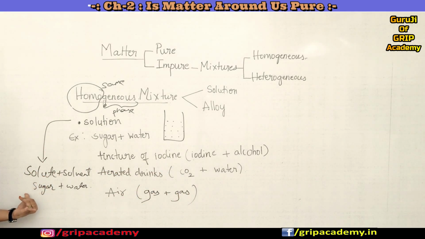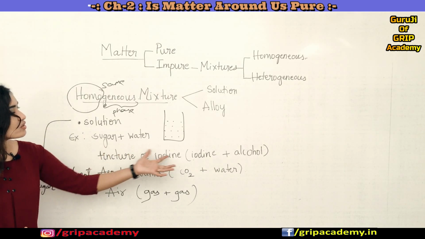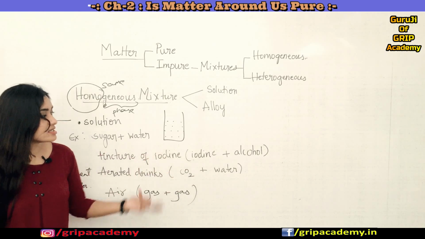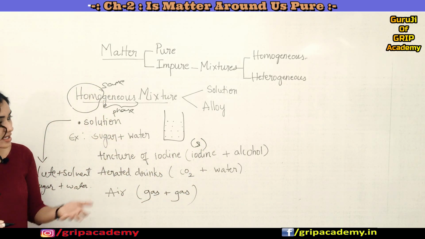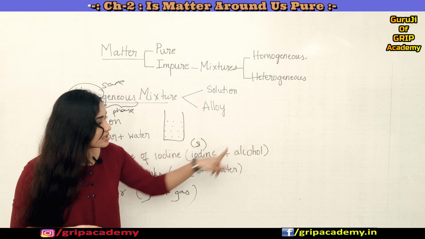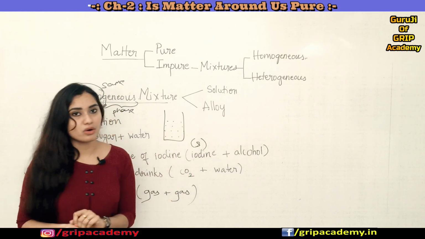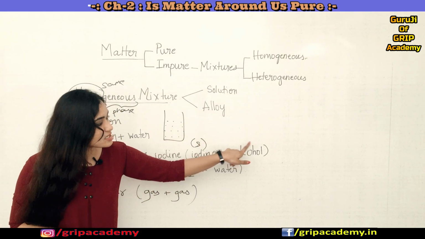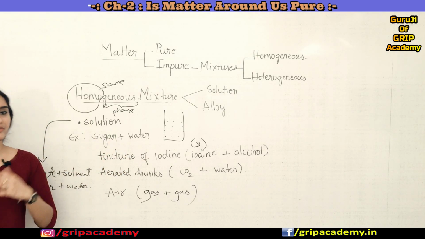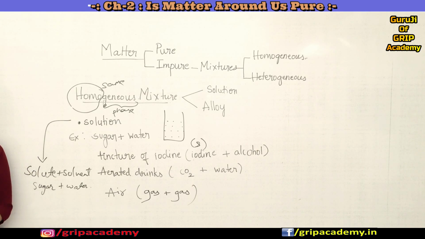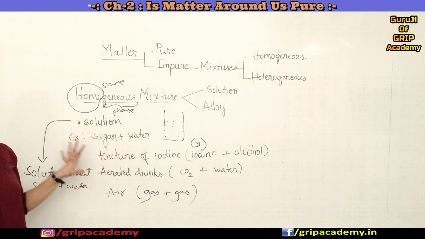And tincture of iodine: iodine is a solid component like your sugar or salt, but instead of using water as a solvent, we are using alcohol. So if iodine is dissolved in alcohol, we call it tincture of iodine. This is also one of the examples of a solution. Understood, right? So this is all about a solution.